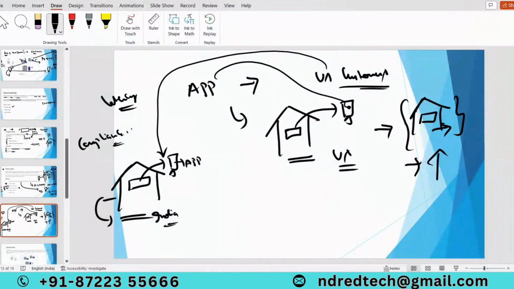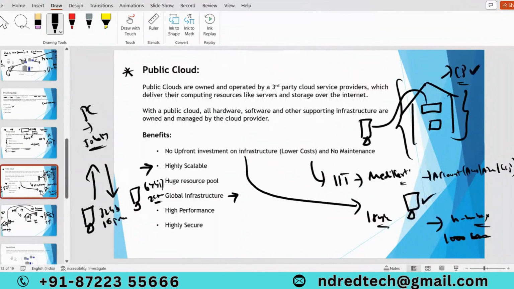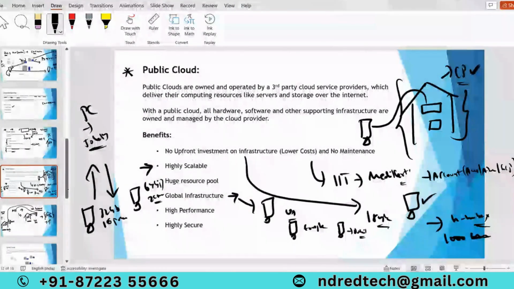But if I go with public cloud, within a fraction of a minute, I can create virtual machines in the US. Within a fraction of a minute, if I want, I can create virtual machines in Europe. Within a fraction of a minute, if I want, I can create virtual machines in Dubai. That's the advantage. We can create these virtual machines anywhere around the world within a fraction of a minute.